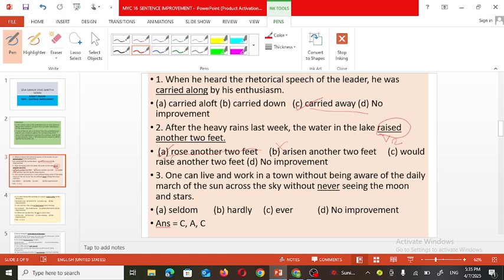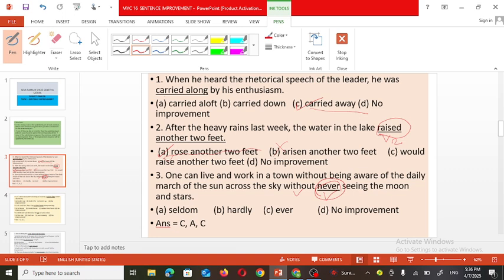Now see the third statement. One can live and work in a town without being aware of the daily march of the sun across the sky, without never seeing the moon and stars. Without is a negative word, and never is again a negative word. So instead of never, an affirmative word must be used: hardly or seldom.